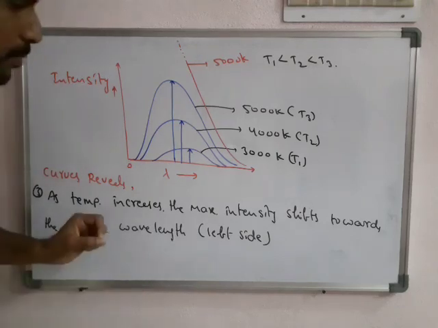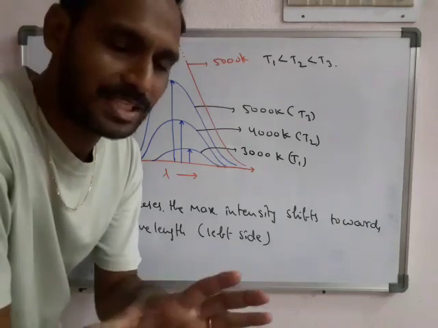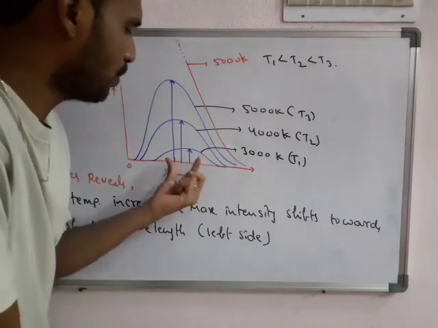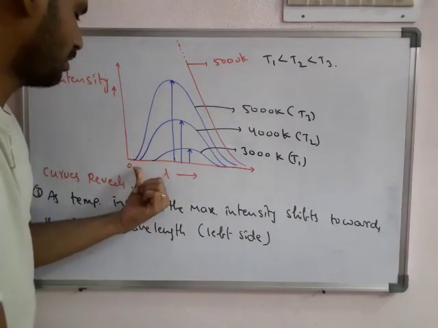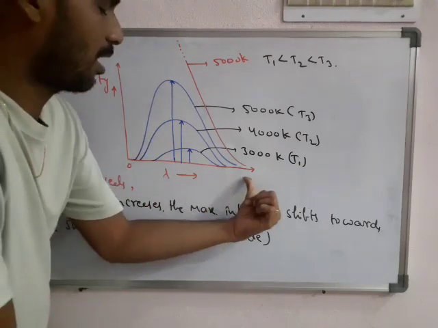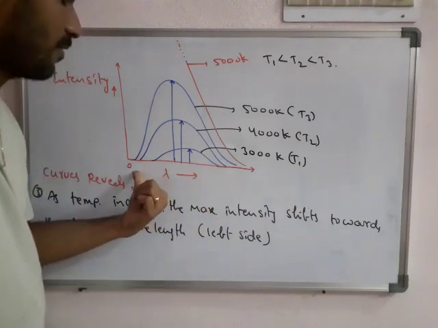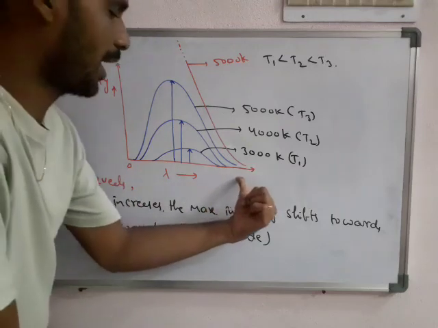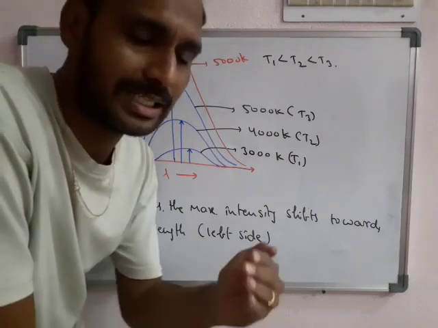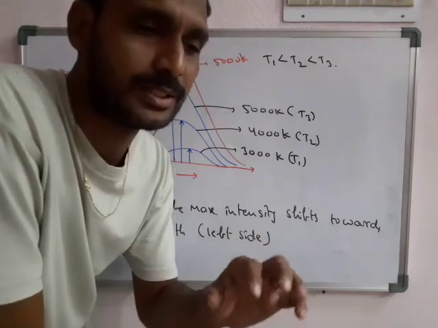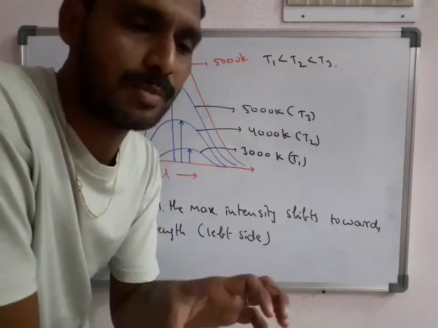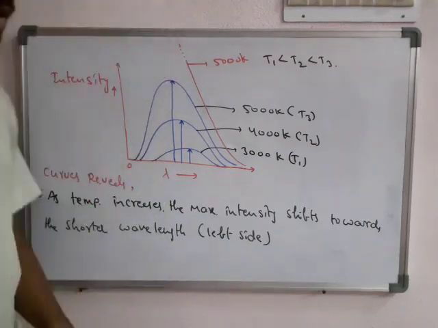Next, one more important point I will say. The maximum intensities are in the middle region. We already wrote the point that at lower wavelengths and higher wavelengths the intensity observed is very low, but the maximum intensity is observed at average lambda values.